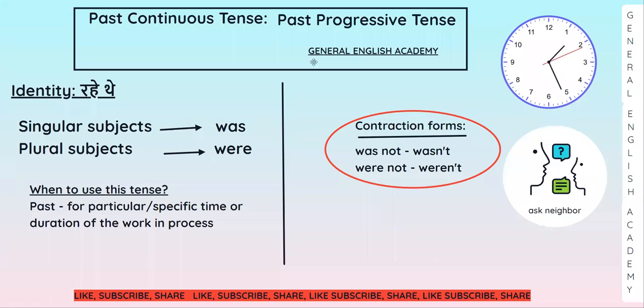In today's session, we are going to talk about past continuous tense, or we can call it past progressive tense, in which your work is in process. Before we continue with the topic, let me tell you the identity. Identification is very simple whenever you will get these words at the end of your sentences.